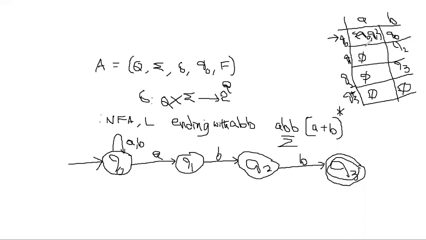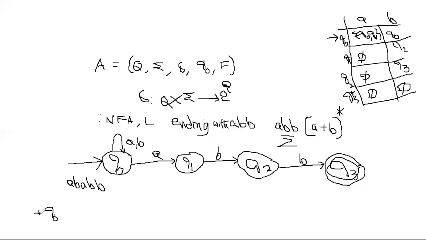Suppose you want to show whether a string is accepted by the finite automata or not. You can take any string, suppose A, B, A, B, A, B, B. Start with Q0, the initial state.